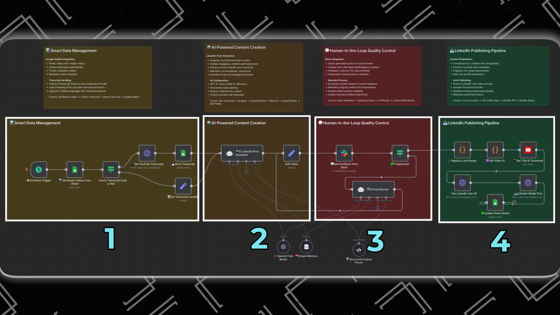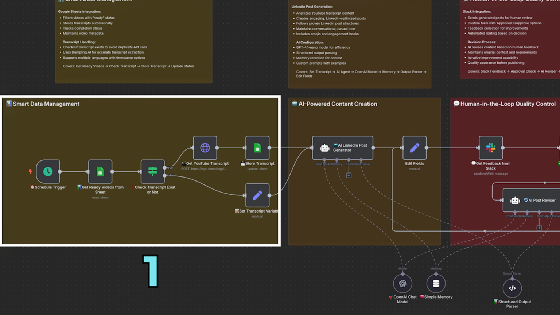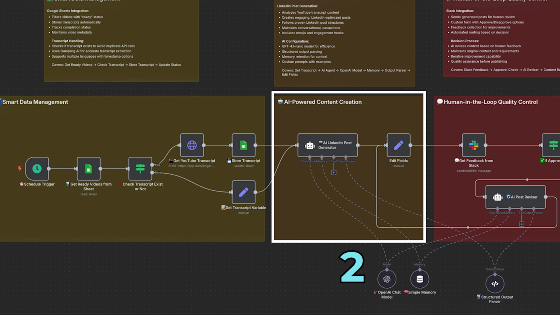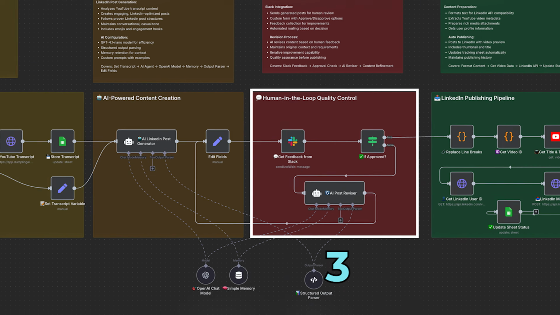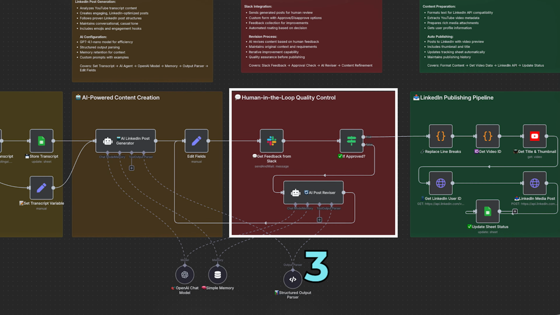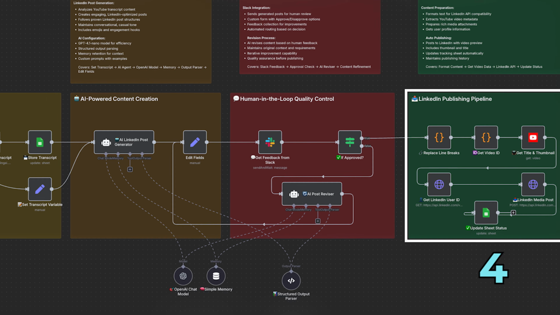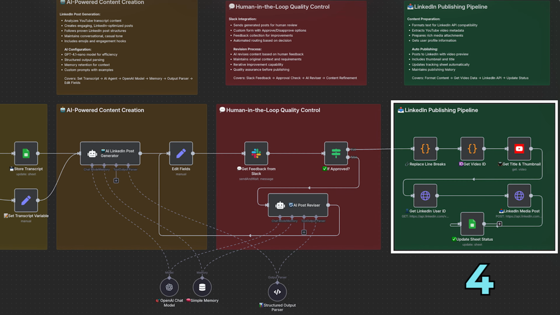So I have divided this video into 4 parts. First part is the smart data management, where we get the data and get the transcript of that YouTube video. Then we are generating the amazing AI-powered content. Then we have the human-in-the-loop quality control feedback loop over here, using Slack to give the feedback. Then we have the LinkedIn publishing pipeline where we are publishing to LinkedIn.